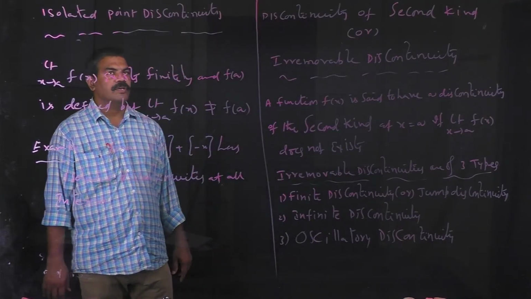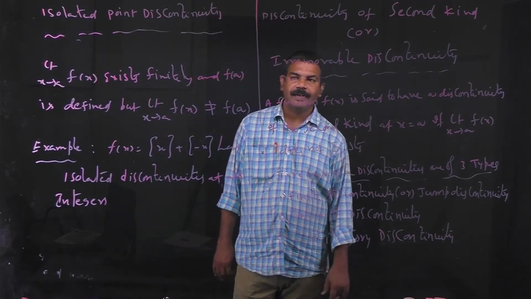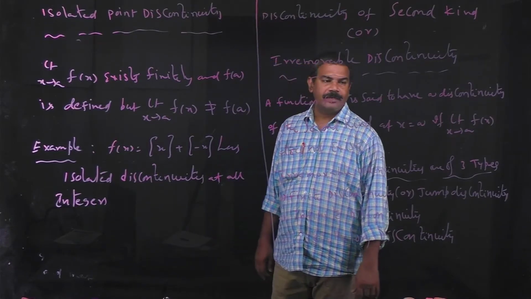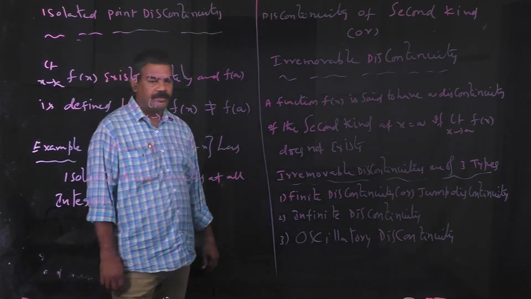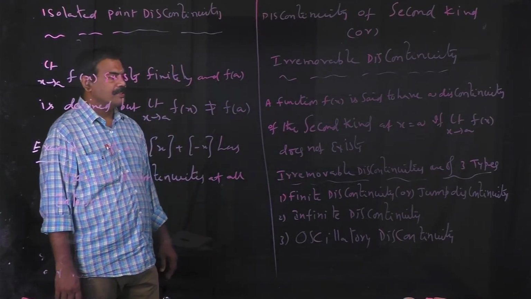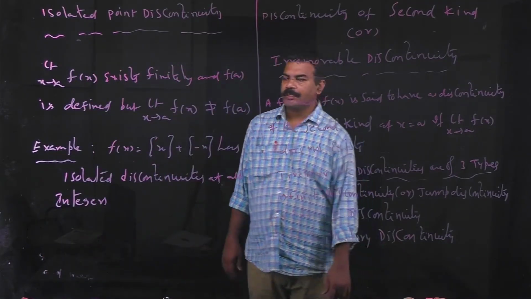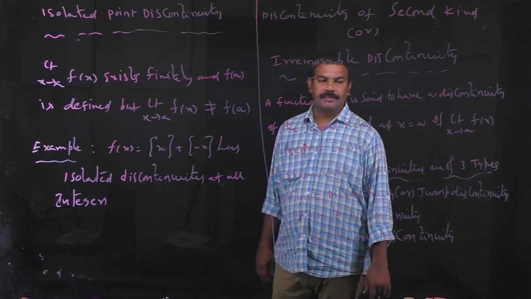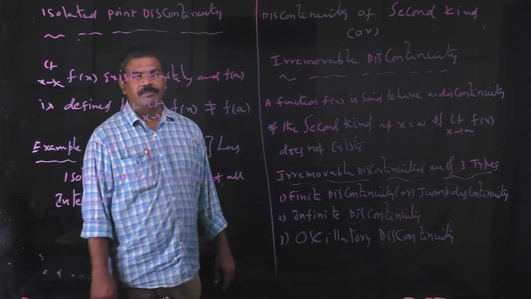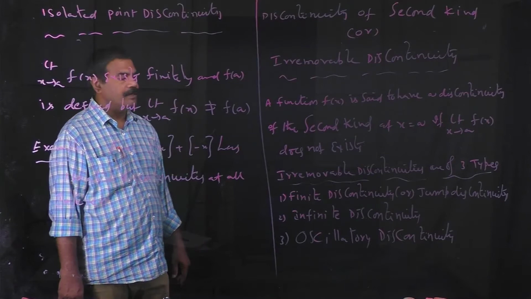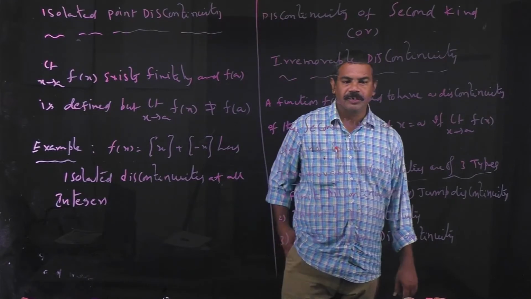Second one is isolated point discontinuity. If the limit as x tends to a of f(x) exists finitely and f(a) is defined, but the limit is not equal to f(a), it is called an isolated point discontinuity.